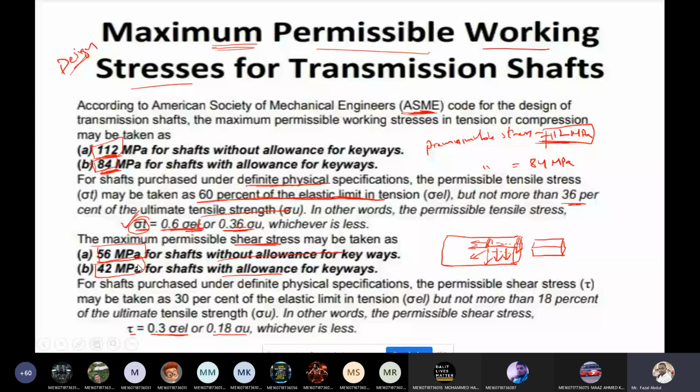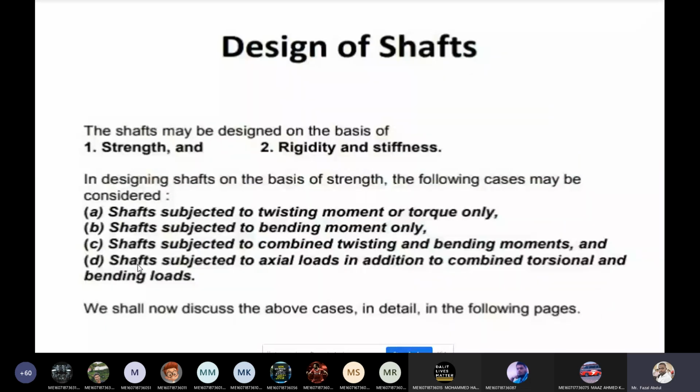Now, design of shaft. If you are perfect with this topic, design of shaft, you can easily get the 16 marks in the examination. This is a very important topic. Whatever previous topics we discussed come under the 2 marks short answer questions. And the long answer question you can expect is from this topic, design of shaft.